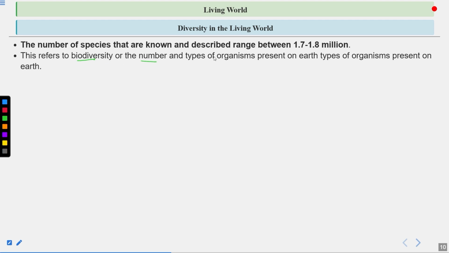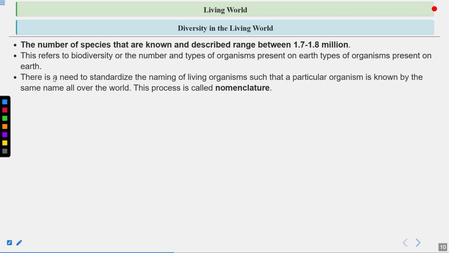What is biodiversity? Number and type of the organisms present on the earth. This is biodiversity. Okay, when you go outside and look around, there are a lot of species of insects, plants, animals, even microorganisms. So you can see that a lot of biodiversity. Now, we cannot study each and every individual. That's why we need to classify these organisms, and we need to name them. We need to give a particular name to these organisms. So naming of the organism is known as nomenclature.